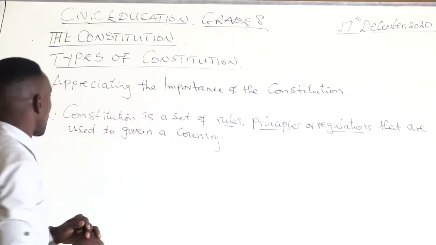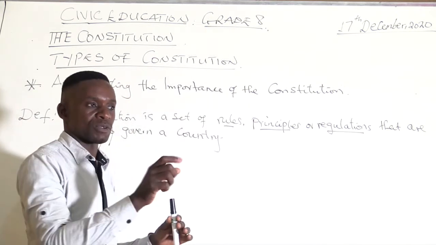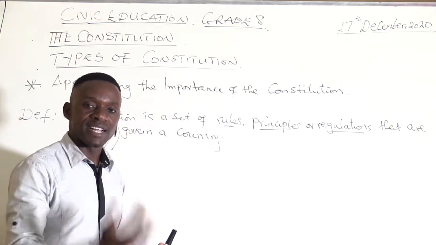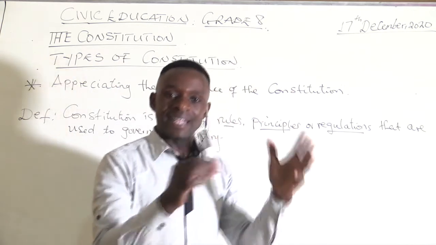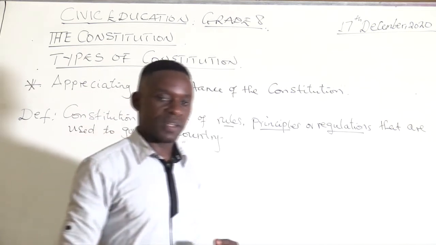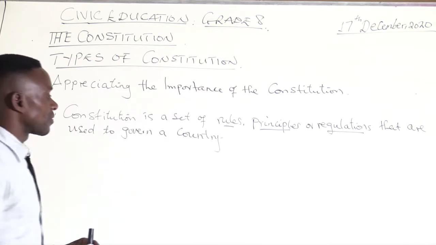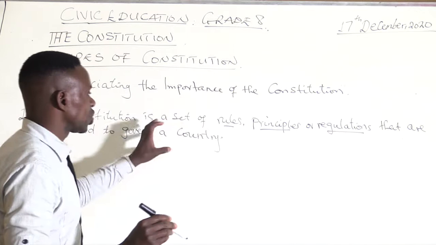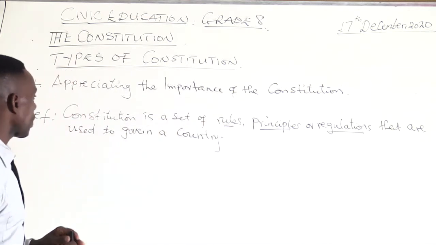Now, it's a set, meaning that it's not one thing. It is a set of items, many things that are in place, telling us what we are supposed to do, what the government is supposed to do, what a leadership in any particular organization is supposed to do. So this is a simple definition of the Constitution. You may put it in any way that you understand it, but it should not change the meaning.